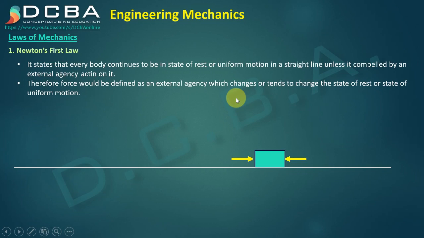Therefore, force would be an external agency which changes or tends to change the state of rest or state of uniform motion. So force is the one which is either causing the motion or stopping the motion. There are various kinds of force. For example, in cars we have brakes which stop the motion of the car. So brakes are basically frictional, they are applying the frictional force, right? So there are various types of force which can act on a body, and they can alter the way the body behaves in a different manner.